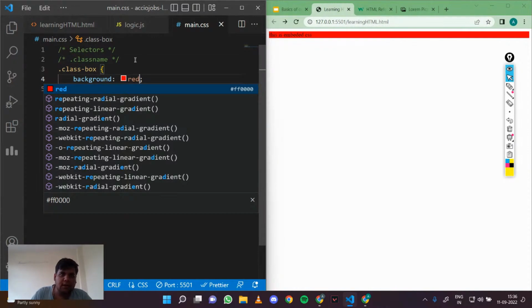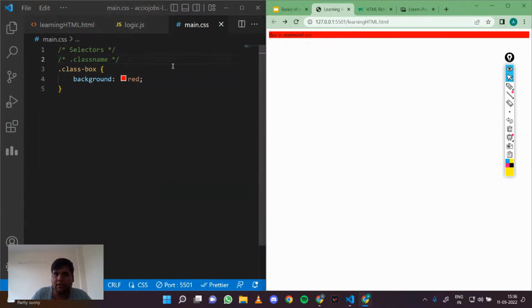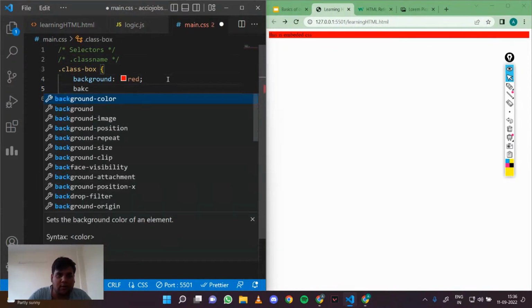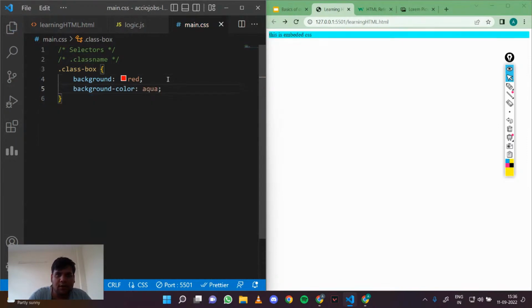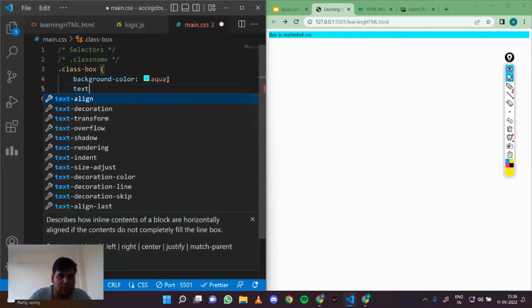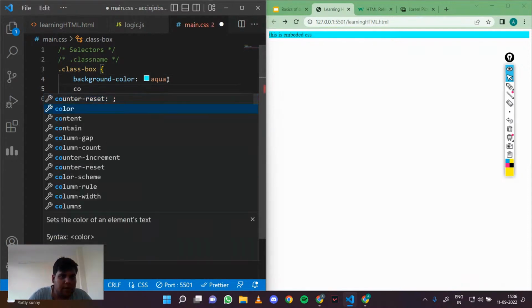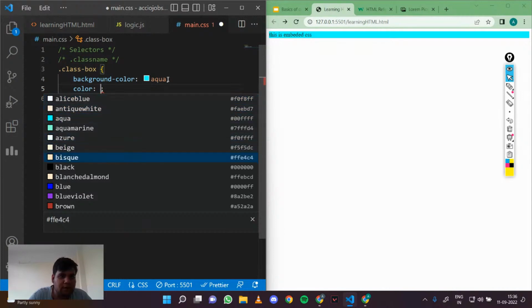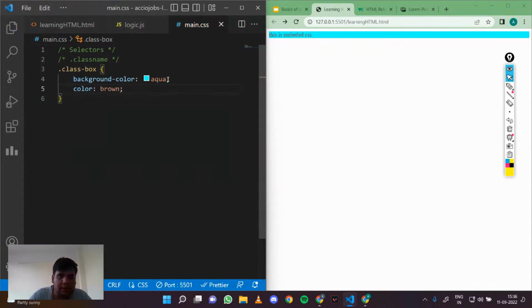you see that the background changes to red. And if I do background color as aqua, you see it changes to aqua. You can also change the text color. So if I do color brown, it will change.